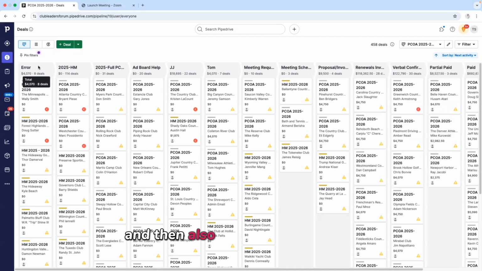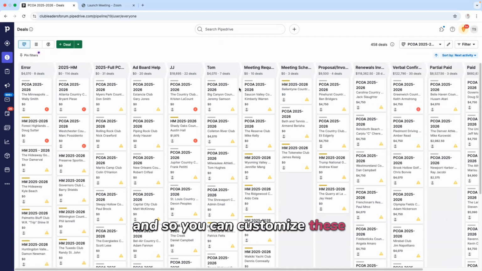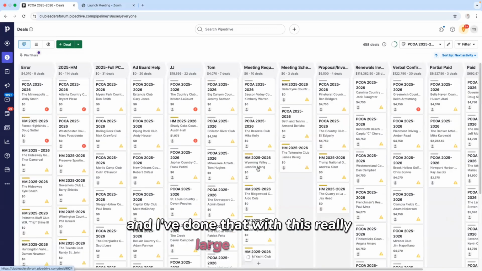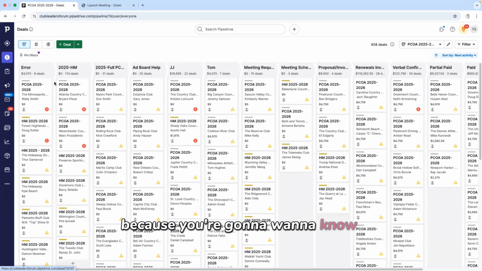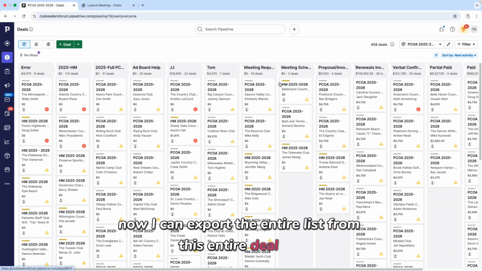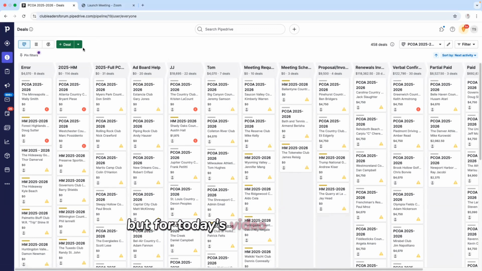And then also each deal has stages. And so you can customize these stages. And I've done that with this really large deal. But this is stage error, this is stage 2025 HM, and so on and so forth. That's important to know too as well, because you're going to want to know the name of the stage when you export. Now, I can export the entire list from this entire deal, but for today's video, I'm going